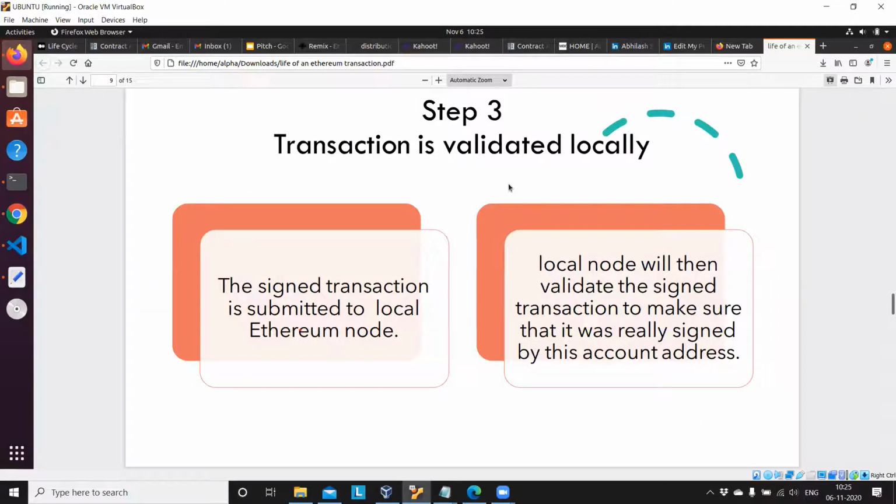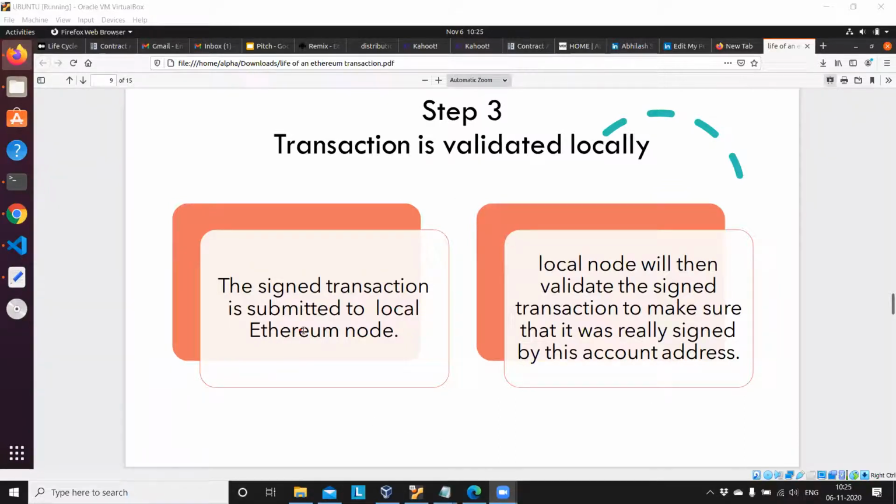The third step is that the transaction is validated locally. So your transaction is still not in the network, meaning it has not propagated to the entire blockchain network. It is still in your local Ethereum client. The transaction is validated locally, meaning you have installed your Ethereum client on your machine, so all the functionality we have covered up to step 3 happens inside your local Ethereum client.